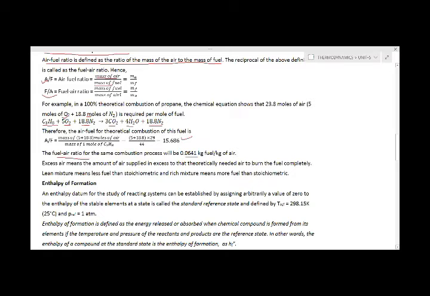You can take the example of the air fuel mixture which is prepared in the carburetor of the petrol engine. In the petrol engine, what happens? The fuel is petrol, and the air is the atmospheric air. These two are the elements which take part in the air fuel mixture.